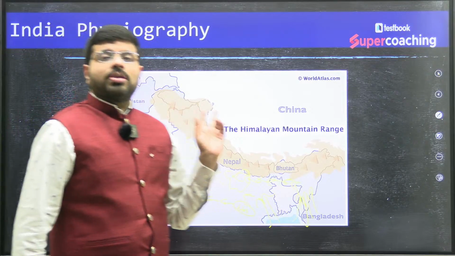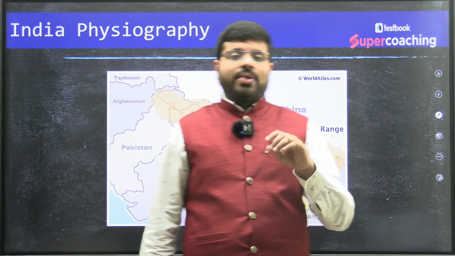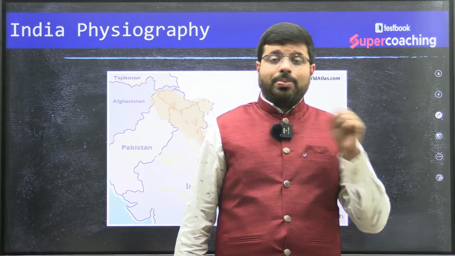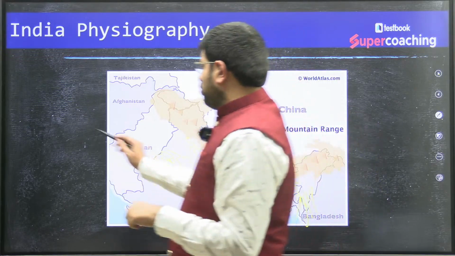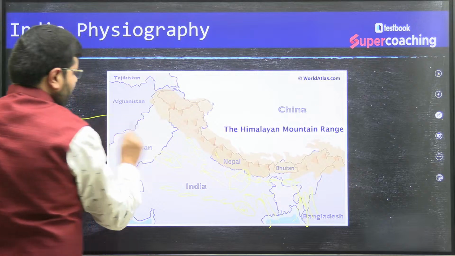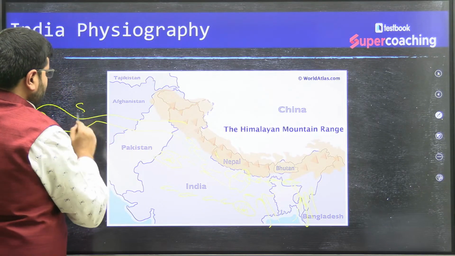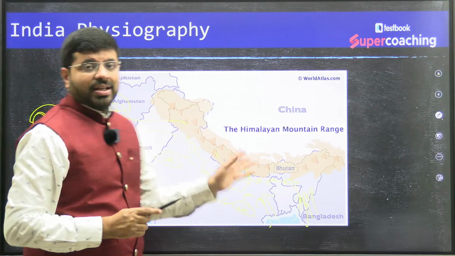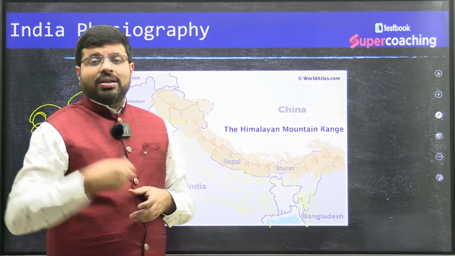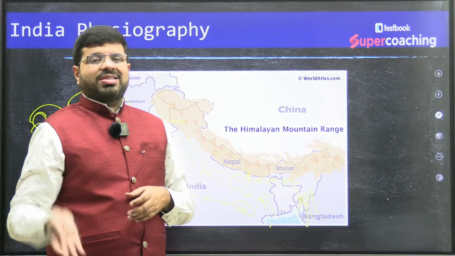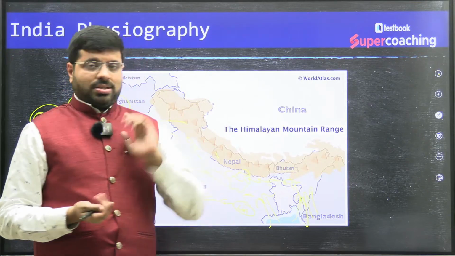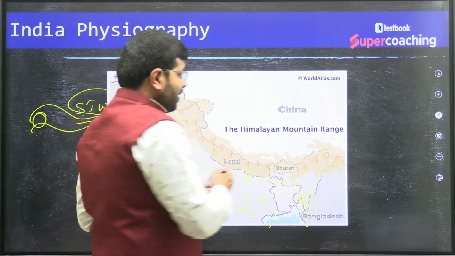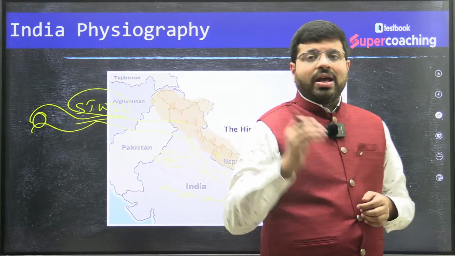Also, the Himalayas have a role to play with respect to the location of the subtropical westerly jet stream. So we have the subtropical westerly jet stream, and we all know the significance of this jet stream on the Indian monsoon. So definitely the monsoon which we know would not be the same had there been no Himalayas, right? So the Himalayas have significance with respect to every aspect.